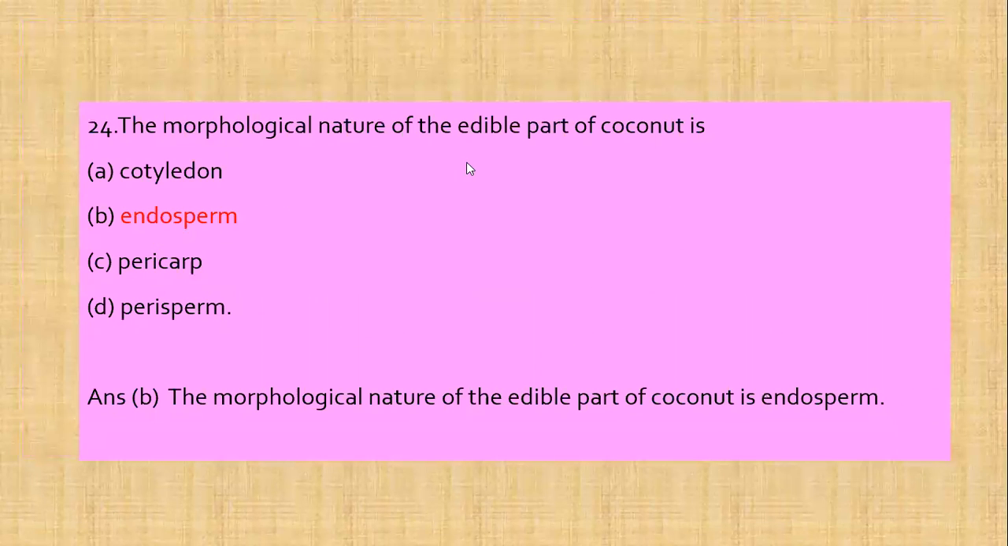The morphological nature of edible part of coconut is first cotyledon, second endosperm, third pericarp, and fourth is perisperm. The morphological nature of edible part of coconut is, we all know, endosperm.